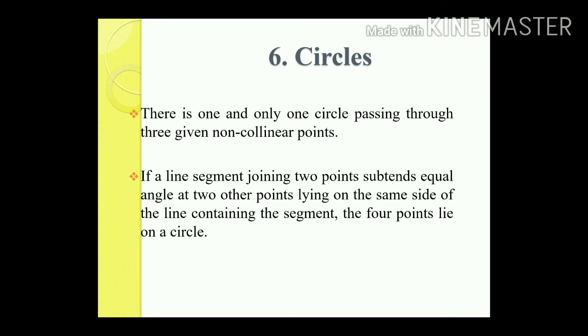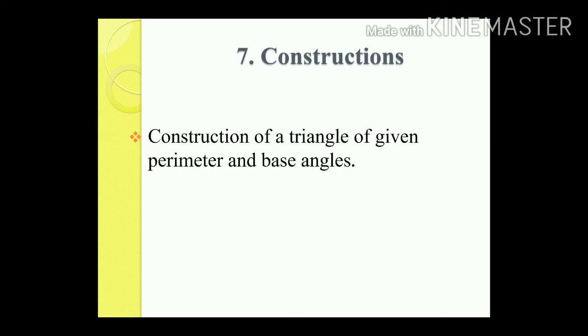The next point is, if a line segment joining 2 points subtends equal angles at 2 other points lying on the same side of the line containing the segment, the 4 points lie on a circle. That means the angles in the same segment of a circle are equal. That part is there, which is somewhat different from this. Here you have to prove that all the 4 points lie on the circle, so this will not be asked in the exam.